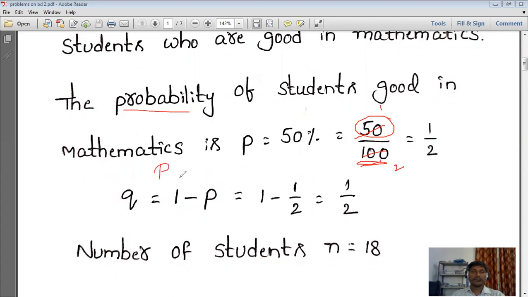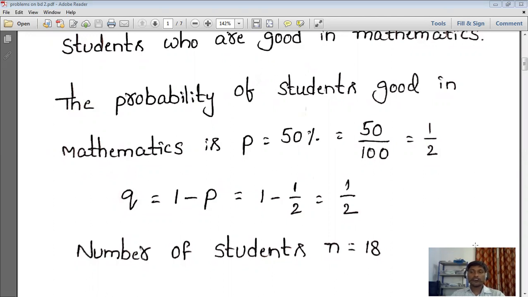By knowing the value of p, we can get q, since p plus q is equal to 1. By using this, we can get the value of q. So q is equal to 1 minus p. Already we got the p value, that value we substituted here. So 1 minus 1 by 2 is equal to 1 by 2. Next, number of students: how many students are there? 18 students we selected. So among 18 students, we are going to calculate specifically 10, less than or equal to 8, like that. So we know the value of n, the value of p, and the value of q.